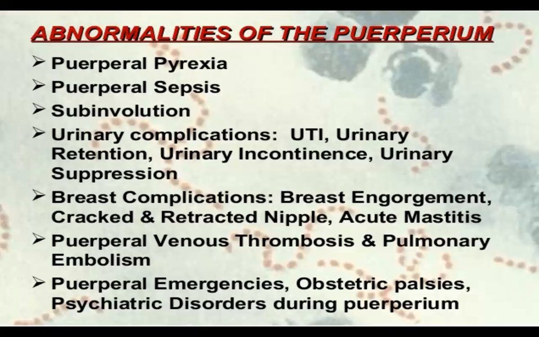Then there may be problems in the veins, because of a blockage in the upper side, due to thrombosis. As it takes place after the delivery, it is called puerperal venous thrombosis. And if it progresses further, the pathology can lead to pulmonary embolism. Sometimes there are also puerperal emergencies, or psychotic disorders during the puerperium, which I have already told you is called puerperal psychosis.